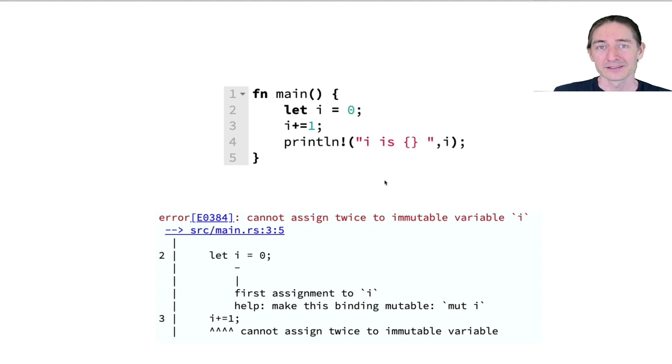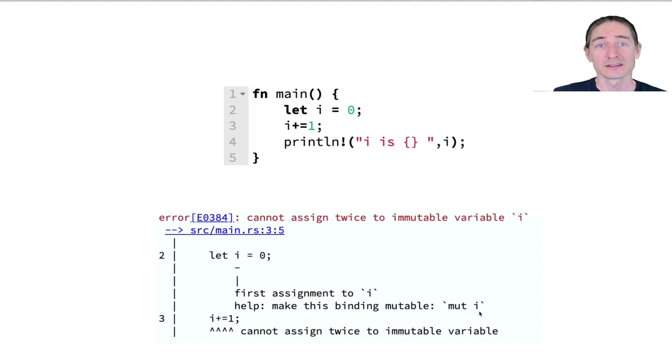In this case, the problem is that variables by default are immutable. You can assign to them once, but then that's it. So here the compiler says, okay, we have our first assignment to i over here, set it to 0, but then you're trying to assign to it again, and that's not okay.